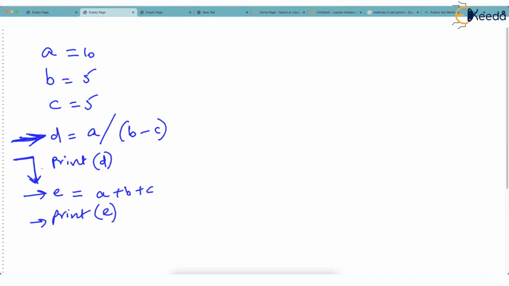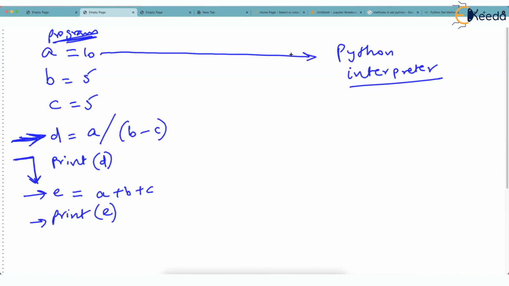Okay. So what's happening really? See, this is our program and we want to run this. So what we do is we ask Python to run this. Python has an interpreter, and what the interpreter does is it takes the first line of the Python program, and first of all, this interpreter will try to dissect this line, analyze this line and understand whether it is grammatically correct or not. So A equal to 10, there is no problem. Grammatically, it is correct. As this line is correct grammatically, Python will run this.